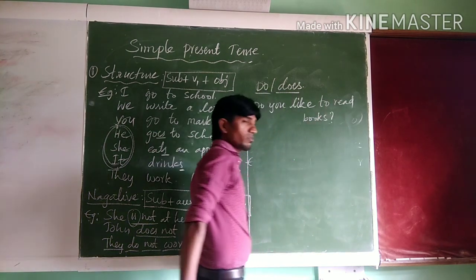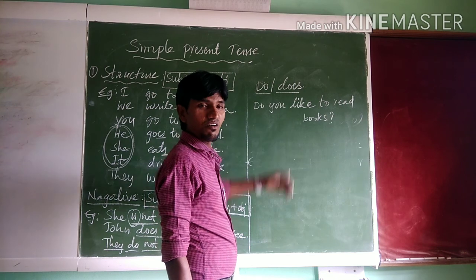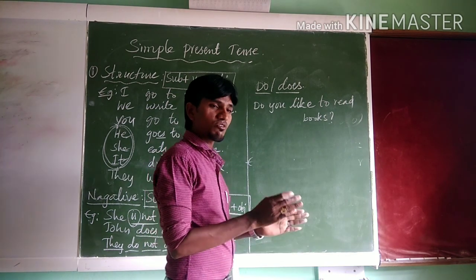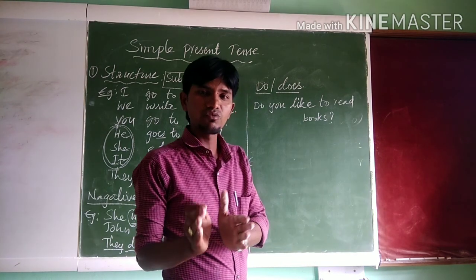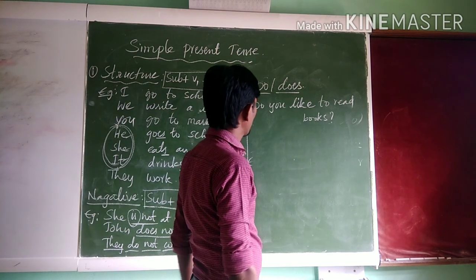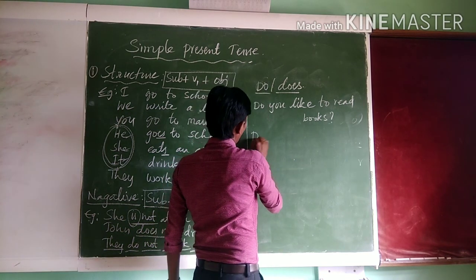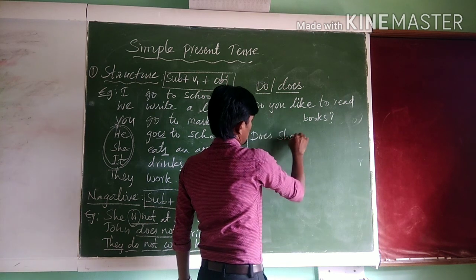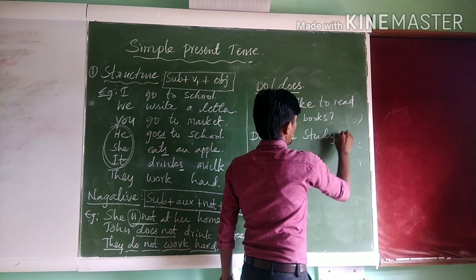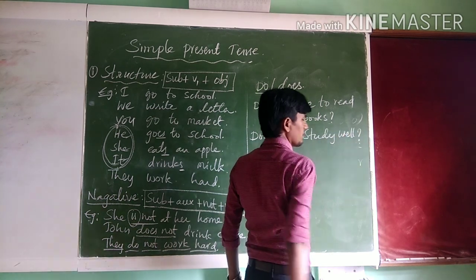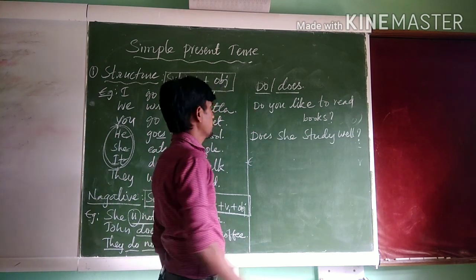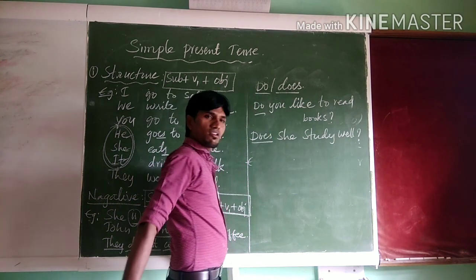Do you like to read books? This is a yes or no type question. If it is a WH-word type question, meaning question words, then immediately after the WH word we need to use an auxiliary to frame the question. Right? So, does she study well? Does she study well? This is the way we frame questions with the auxiliaries also.